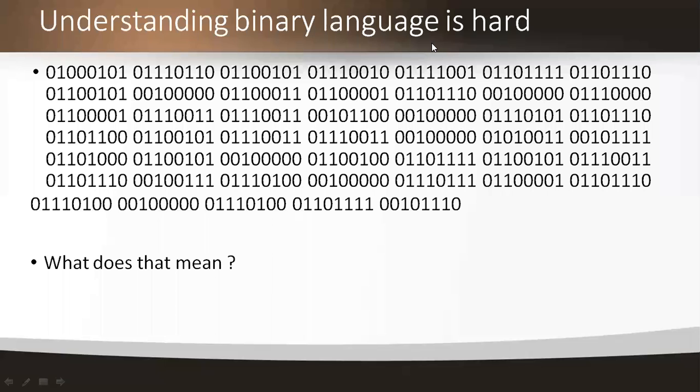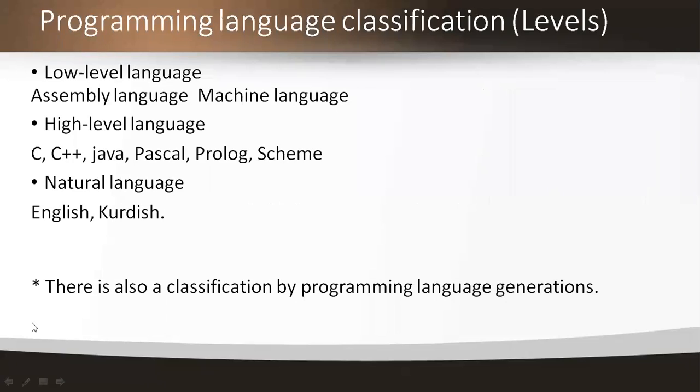So see here, we have the programming language classification levels. In the last slide, we saw the path: low level language with the binary code zeros and ones, then the assembly language, and then high level language. That is reverse engineering.